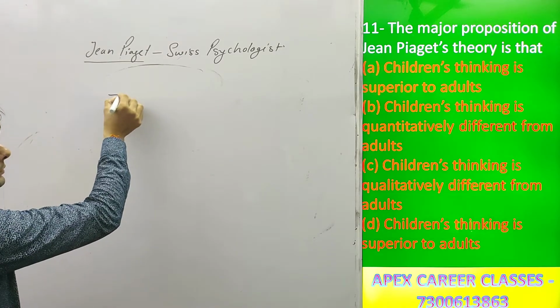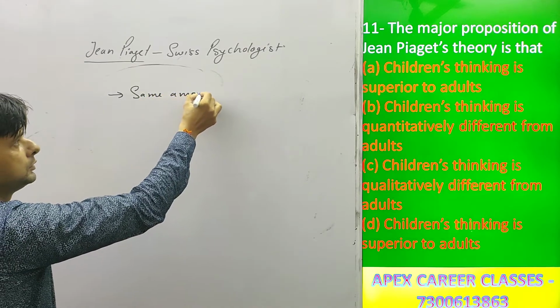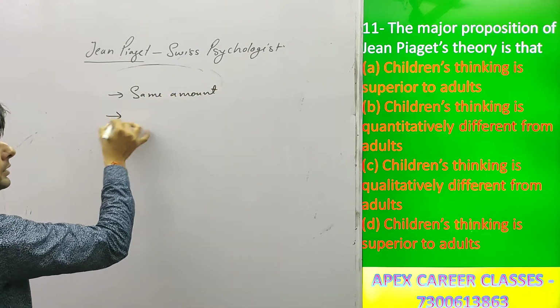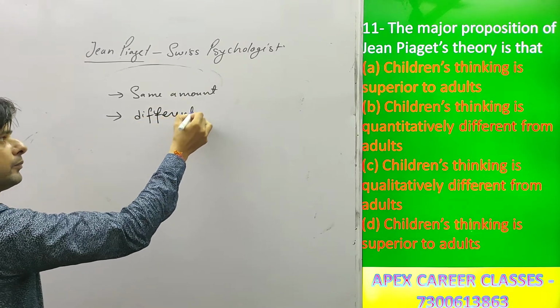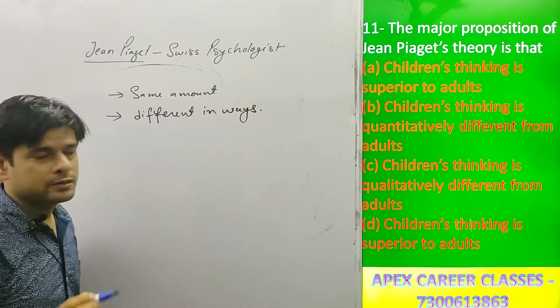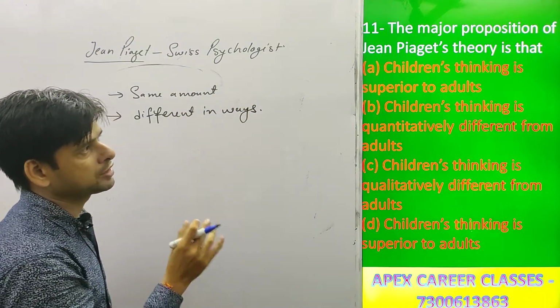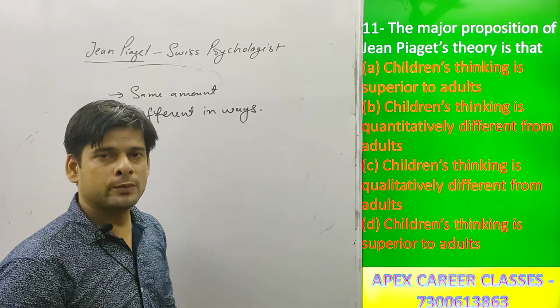It means same amount, but different in ways. It means if you say children's thinking is superior to adults or inferior to adults, these options will never be your answer.